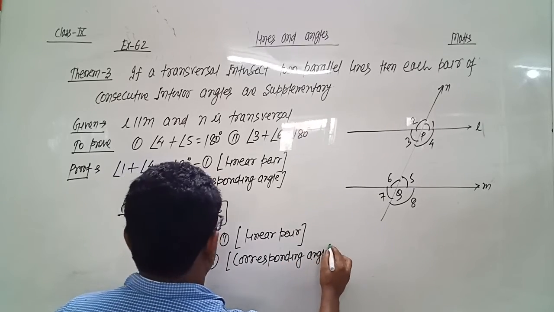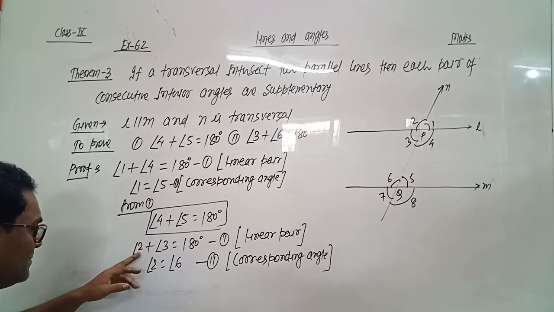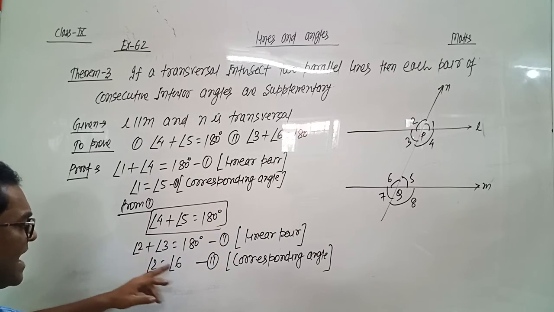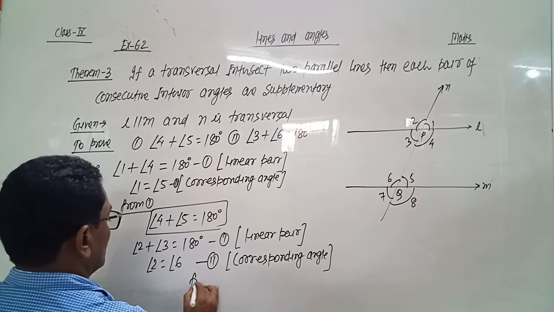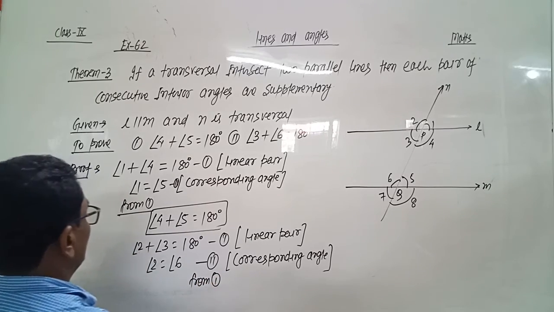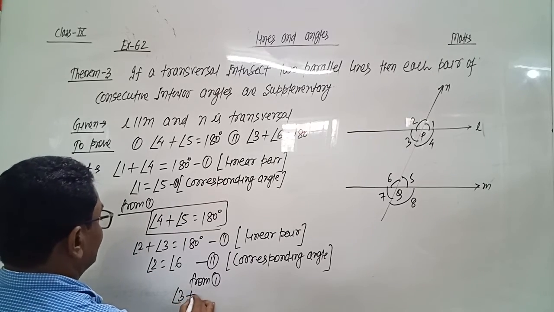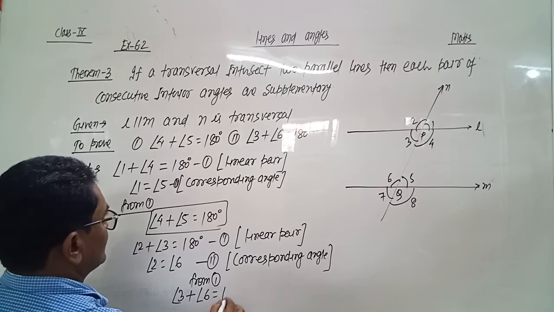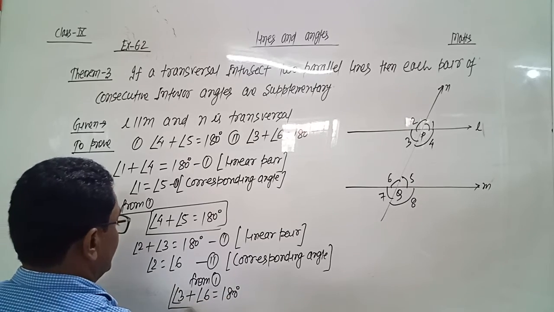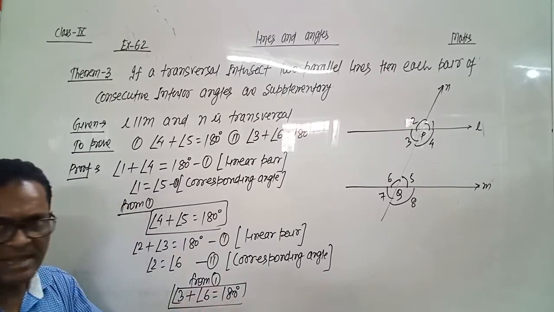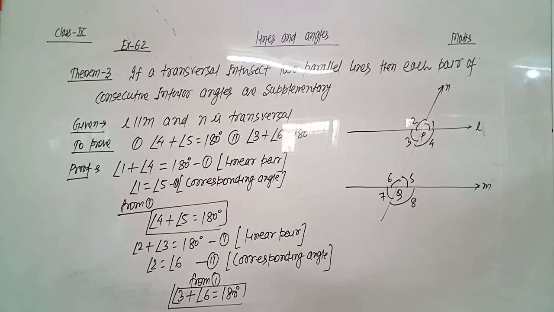Now from first, at the place of 2, we can write angle 6. So from first, we put the value of angle 2 equals angle 6. So we get angle 3 plus angle 6 equals 180 degree. This is our second part. So this proves the result.